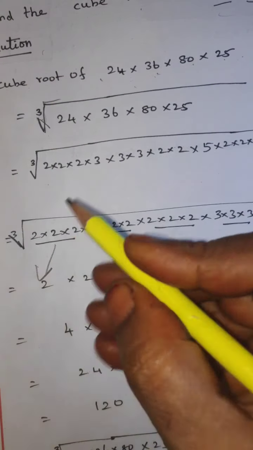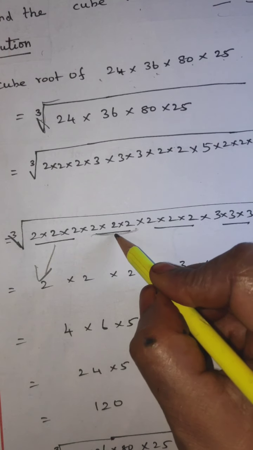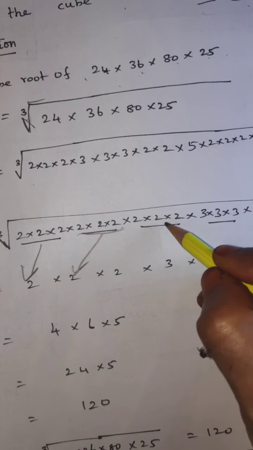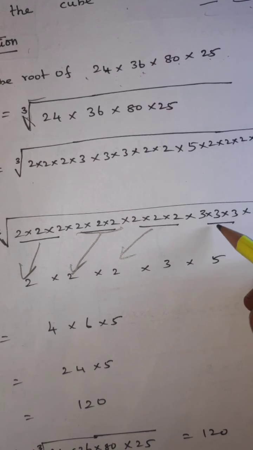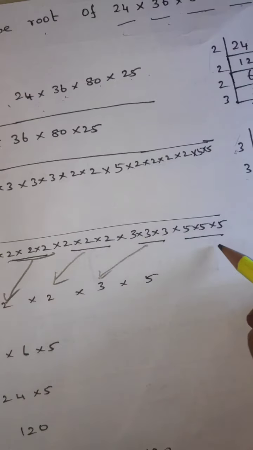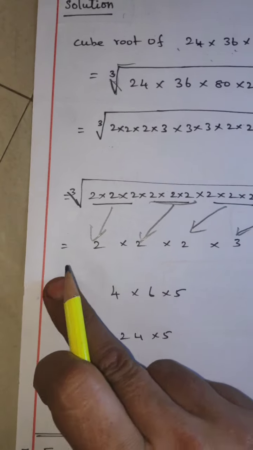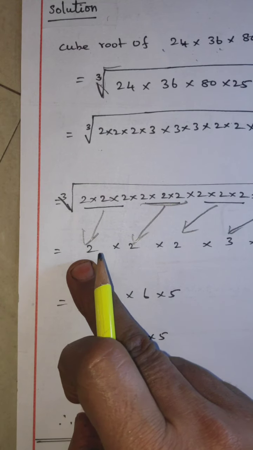Okay, write it as one number. Next, these three 2s, write as one number. Next 3, next 5. Right, after that we should not put in the cube root symbol there.